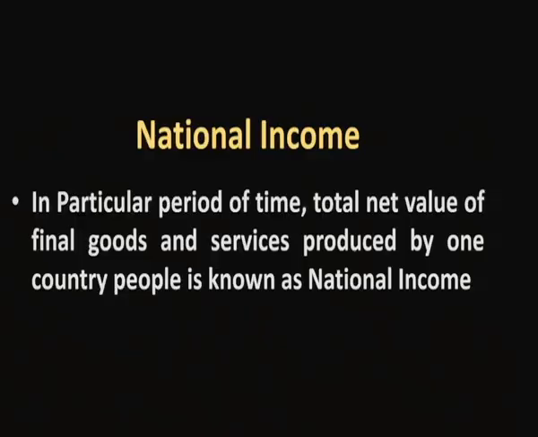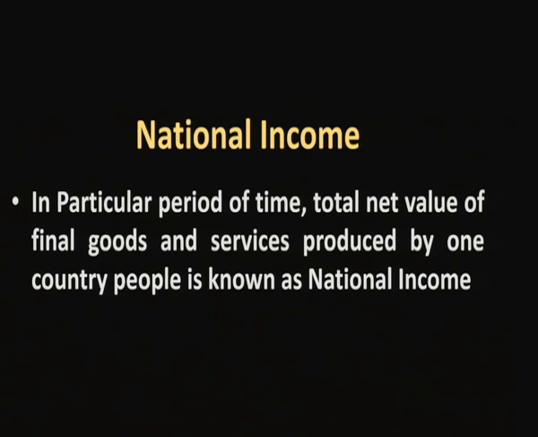That is, if any goods have value but they are second hand commodities, those goods are not going to be included in the national income, because those goods were already included in the national income when they were manufactured. So when people are selling or buying a second time, which is called a second hand commodity, those goods will not be considered in the national income. And if any services are provided but do not have value, those goods and services are not going to be included in the national income.